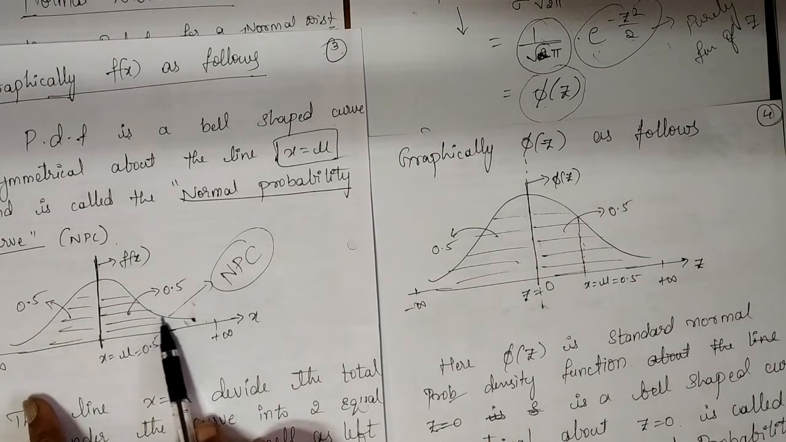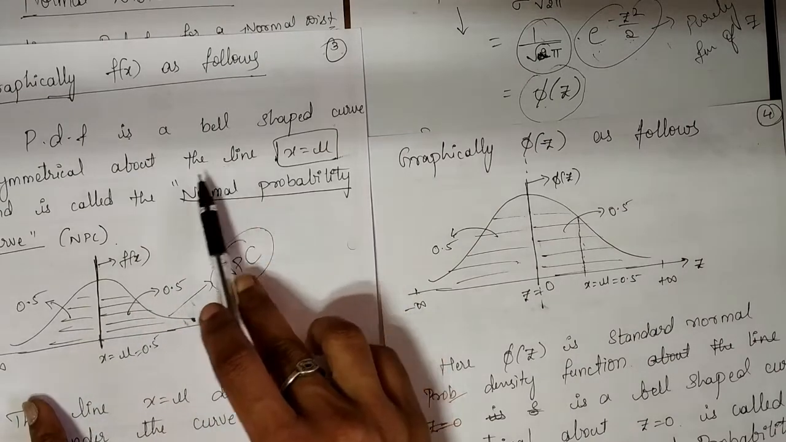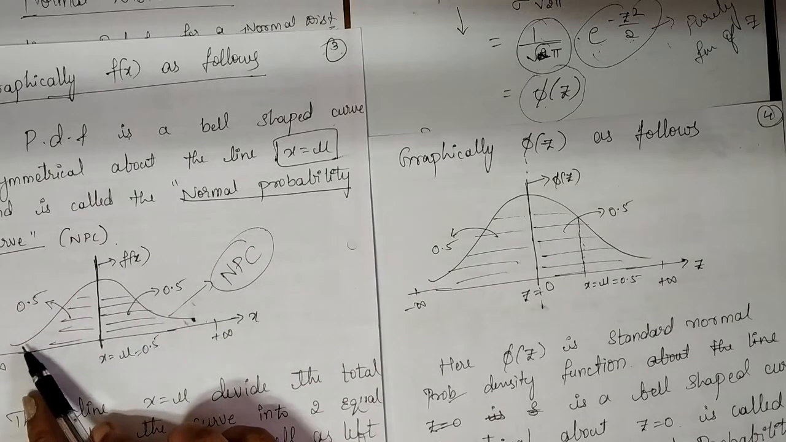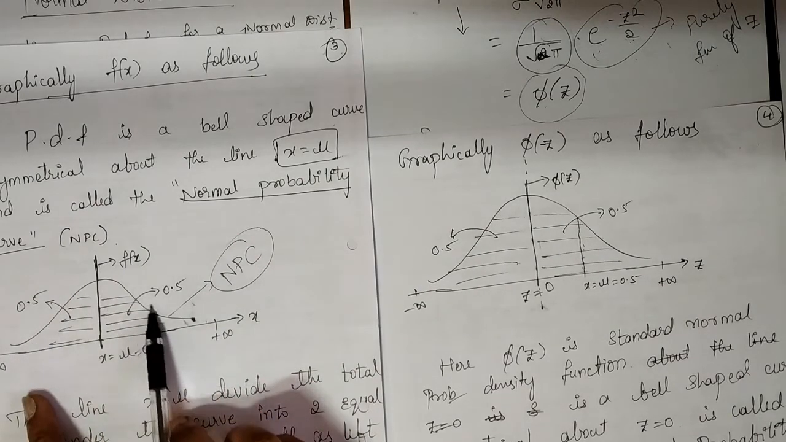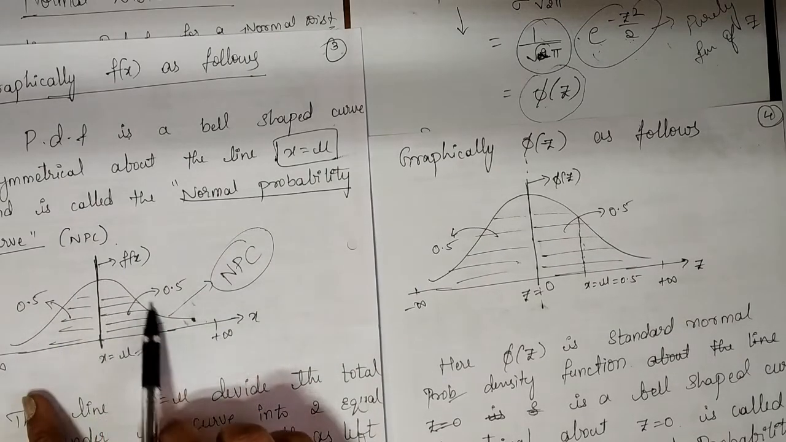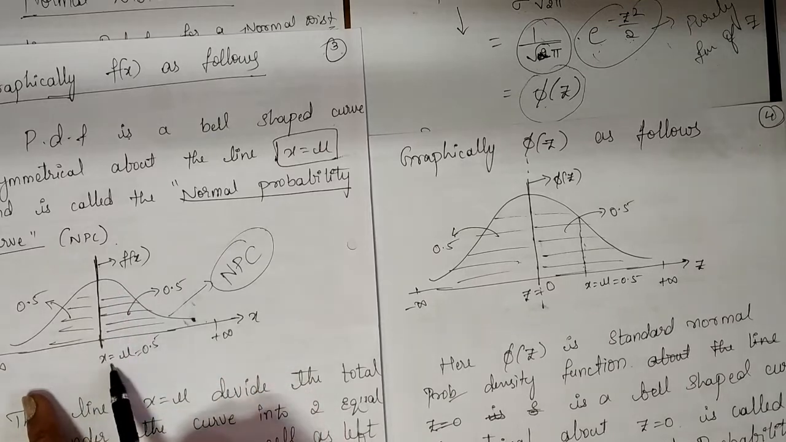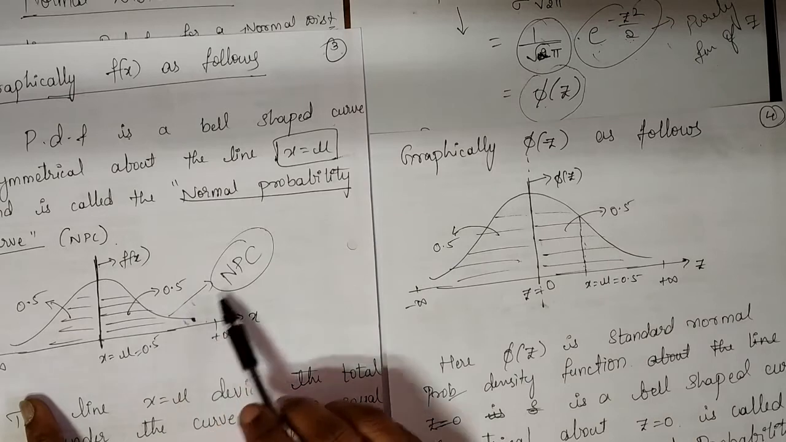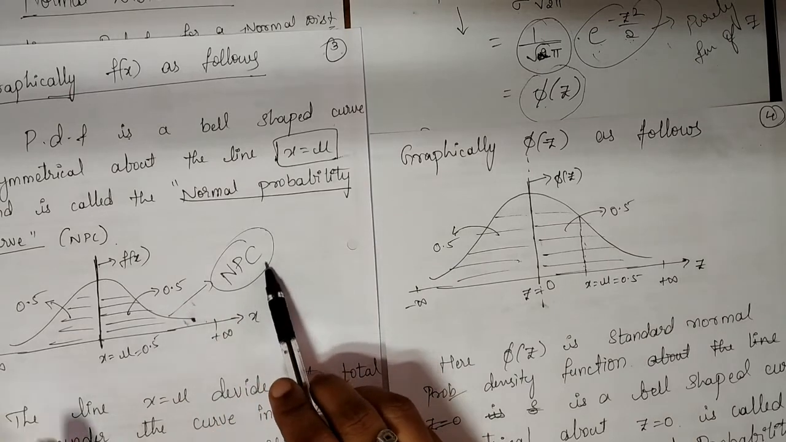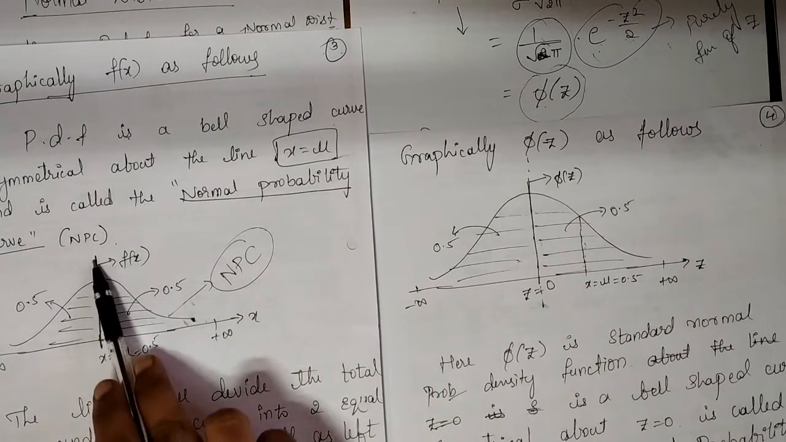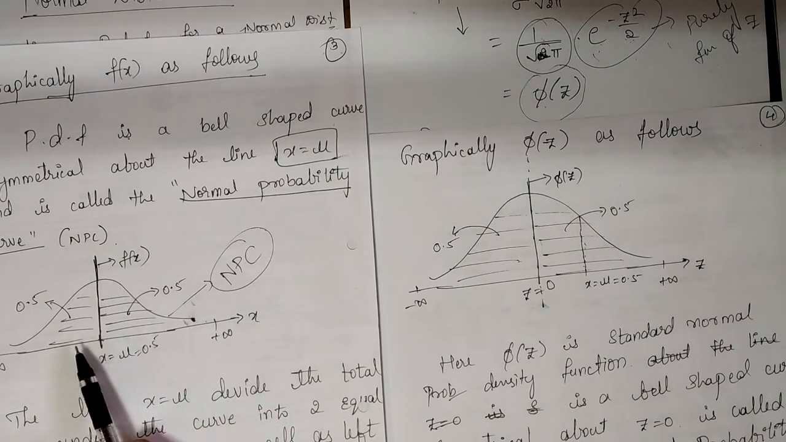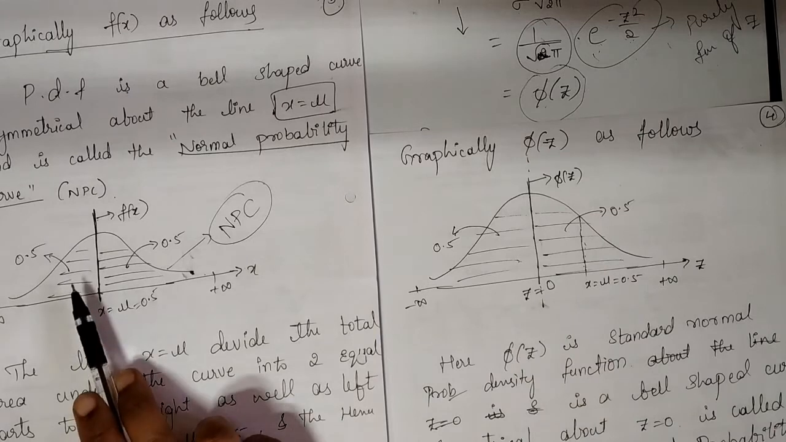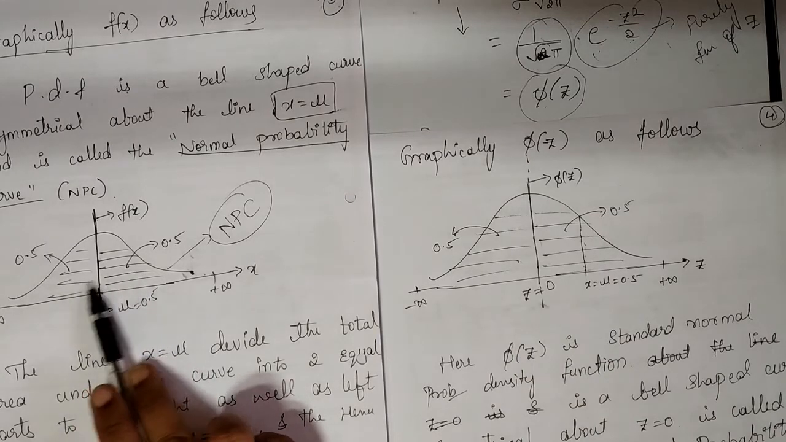This is the normal probability curve. So when you draw the probability density function f of x under the graph, it will be a bell-shaped curve, symmetrical about the line x equal to mu, and it is called the normal probability curve. We call this in short NPC. Now the line x equal to mu divides the total area under the curve into two equal divisions, to the right as well as to the left,